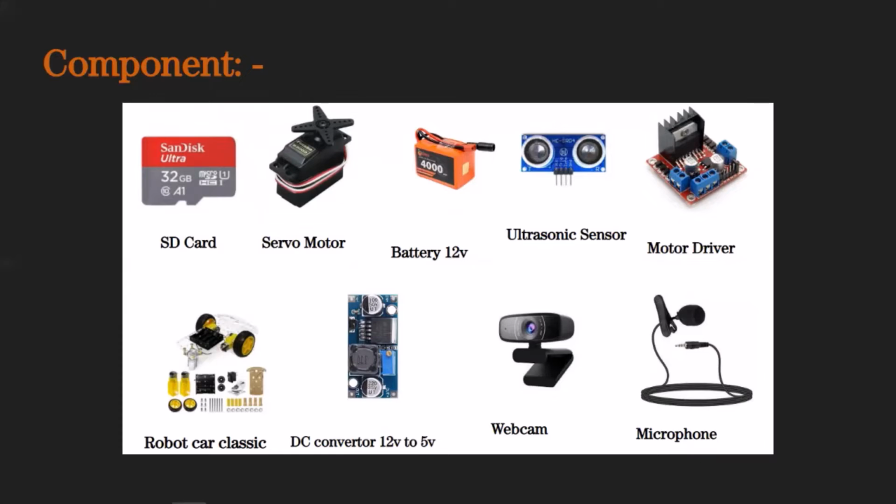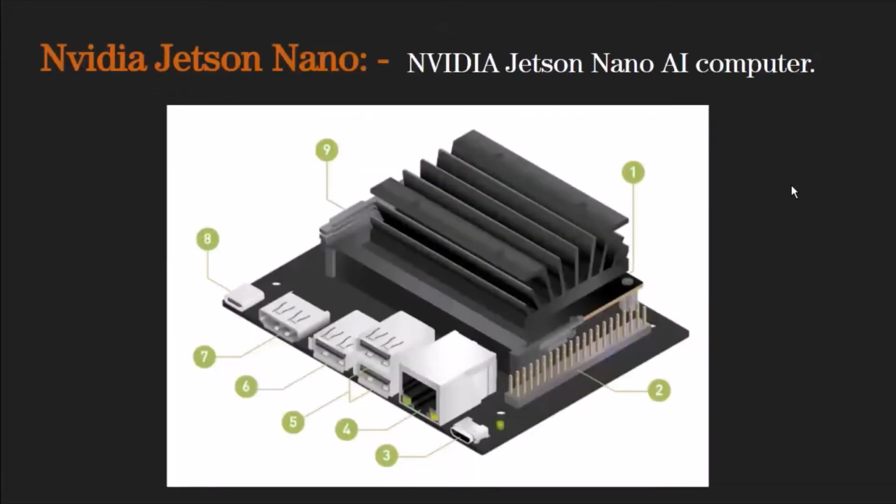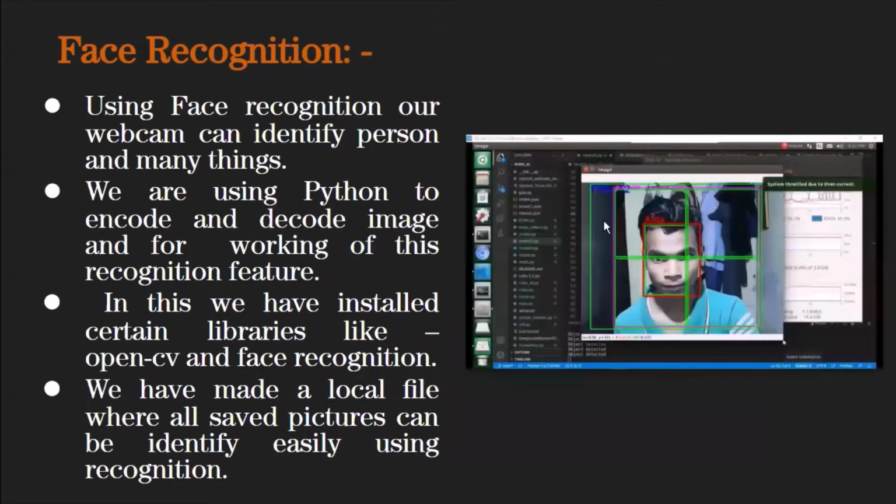Webcam: we are taking video as input through the webcam. Microphone: taking voice commands from the user. NVIDIA Jetson Nano is an AI computer which supports multiple neural networks in parallel for applications like image processing, object detection, segmentation, speech processing, and more. Next slide will be explained by Arav.